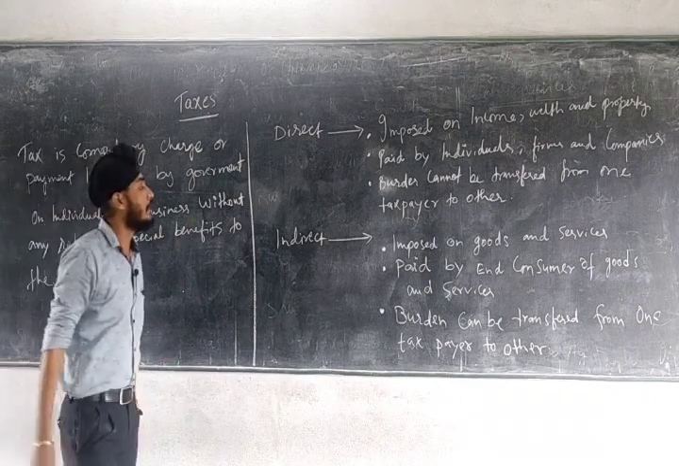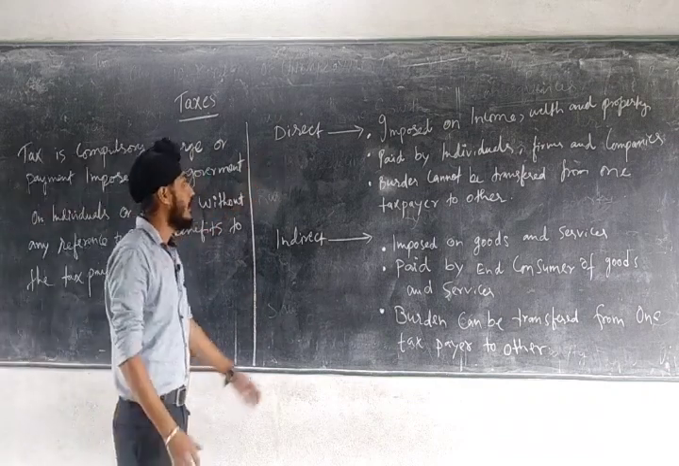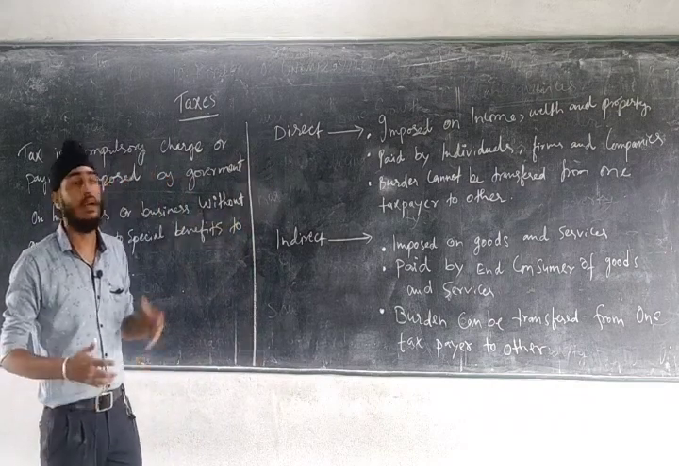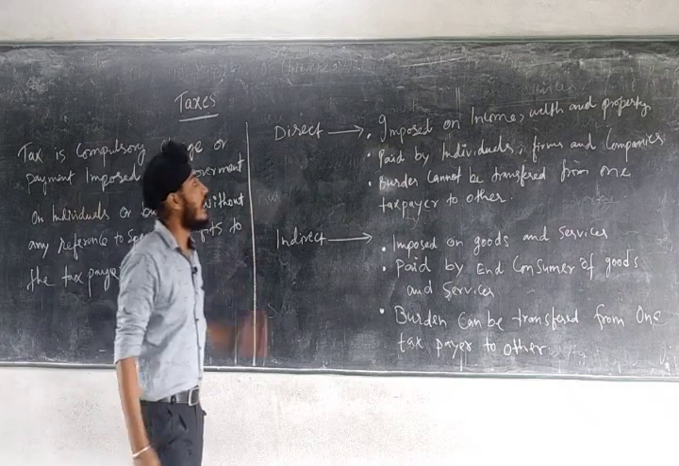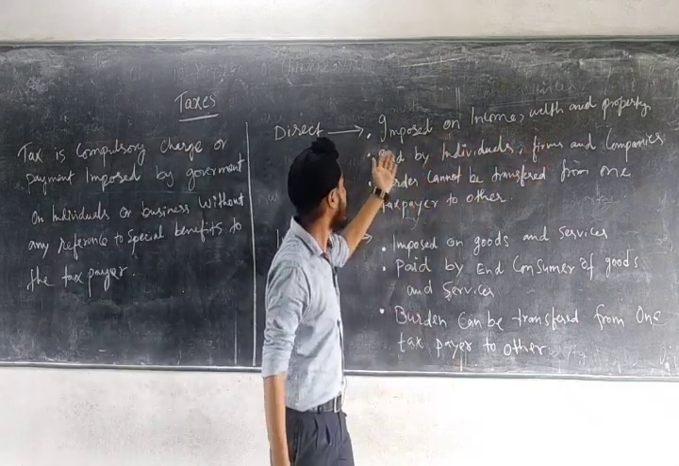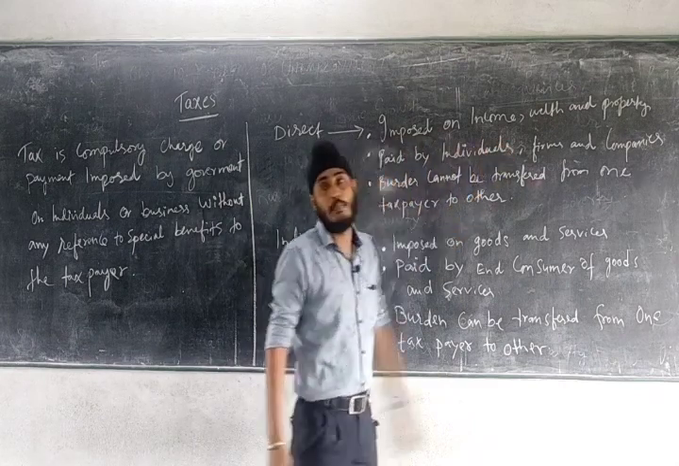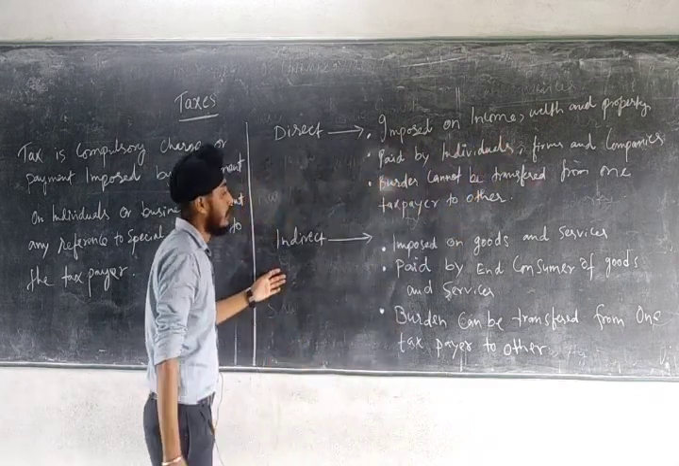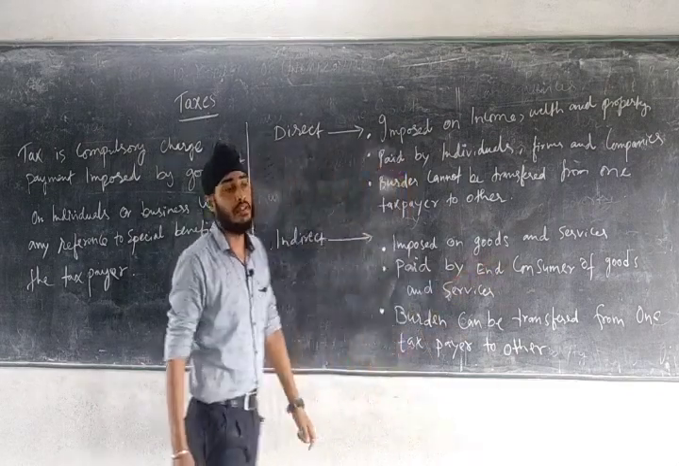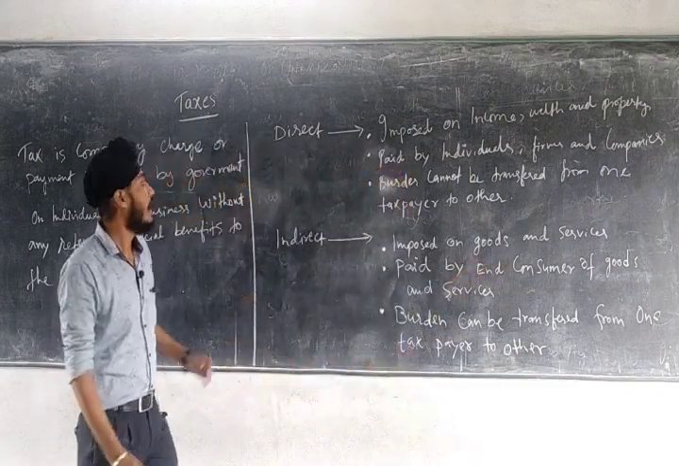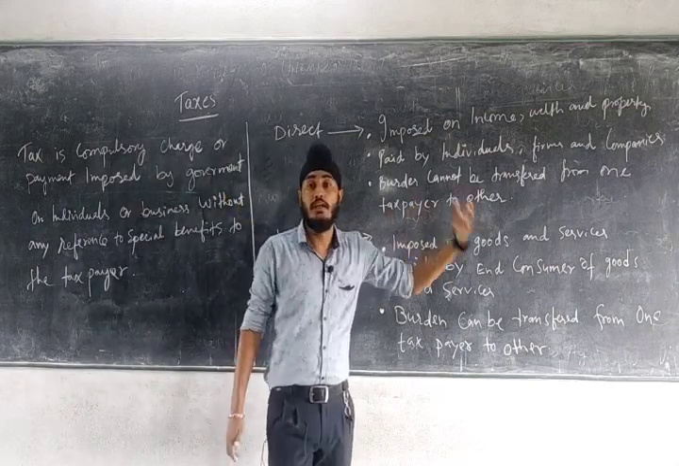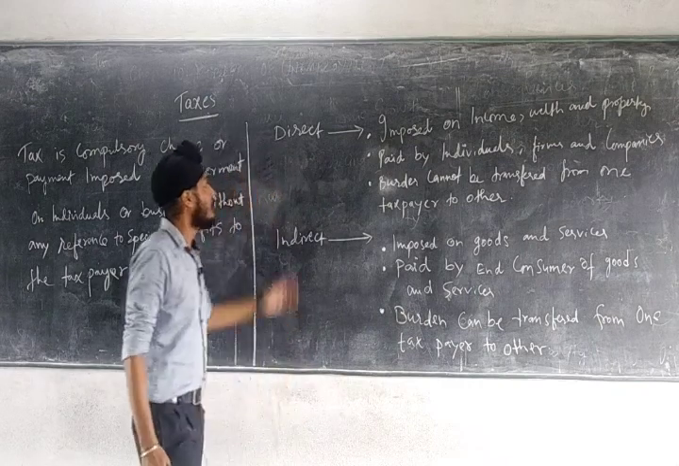So there are mainly two types of tax, that is direct tax and indirect tax. Now what are direct tax and indirect tax? Let us differentiate between them and learn what is direct tax and indirect tax. Direct taxes are imposed on income, wealth and property. But indirect taxes are those taxes which are imposed on goods and services, like GST. GST is an example of indirect tax, and direct tax is like income tax. Income tax is imposed on individuals. Okay, so this is the first point.